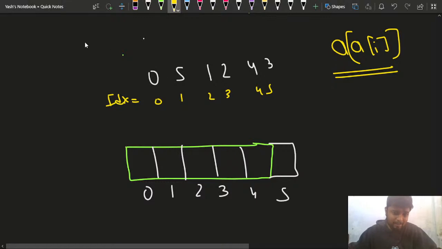What is a of I? What is a of I for this 0? For this 0, it is 0, right? So what is a of 0? A of 0 is nothing but 0 itself, right? A of 0 is 0 itself. So I'll write 0 here.